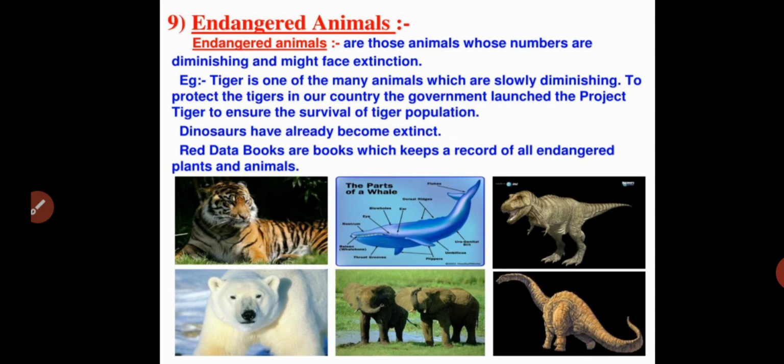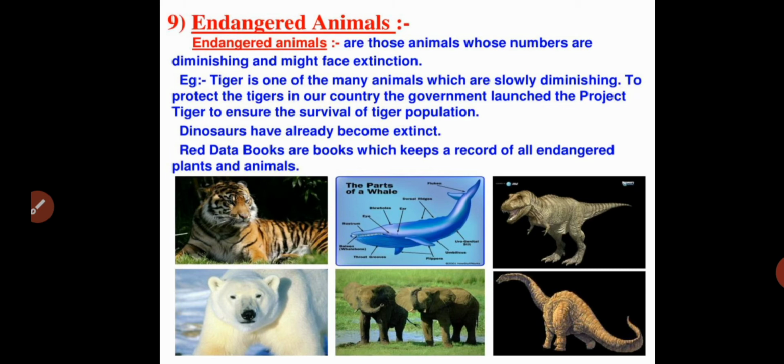Endemic animals are animals present only in a particular area, not present in other places. Endangered animals are animals whose population is very, very low, and they may become extinct in a few years. That type of animals are commonly called endangered animals. An example for endangered animals is the tiger.